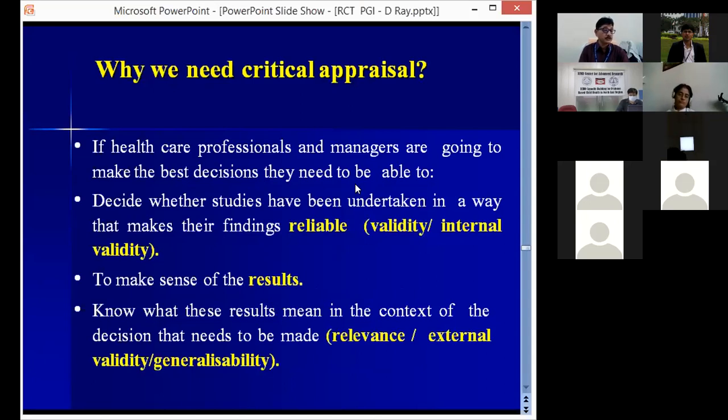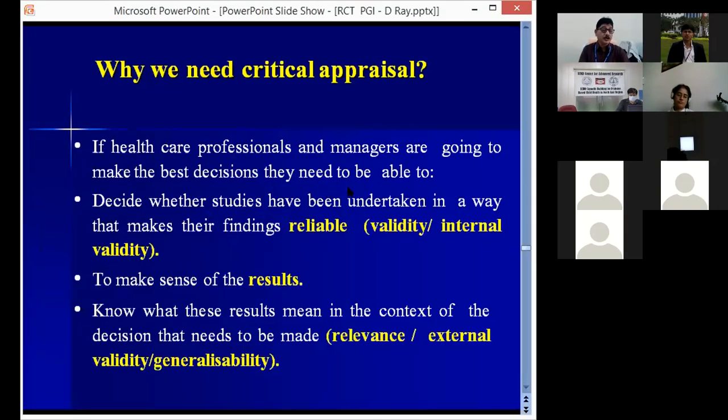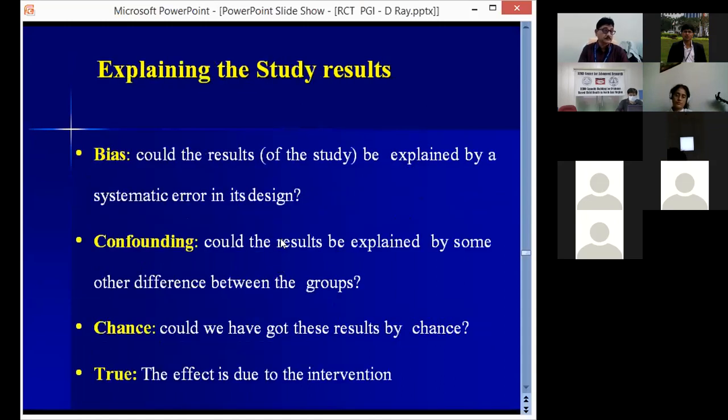Now, why do we need critical appraisal? Healthcare professionals and managers who are going to make the best decision need to decide whether the studies have been undertaken in a way that makes their findings reliable, whether the RCT findings are reliable or not, to make sense of the results and to know what these results mean in the context of the decision that needs to be made. So whether it is really relevant or not, whether it can be generalized, that means the external validity.